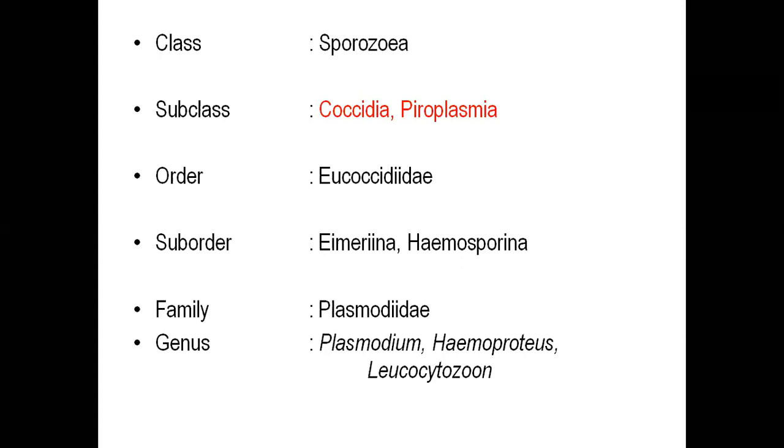He dissected hundreds of mosquitoes, trying to observe the sporozoites in the salivary glands of mosquitoes.